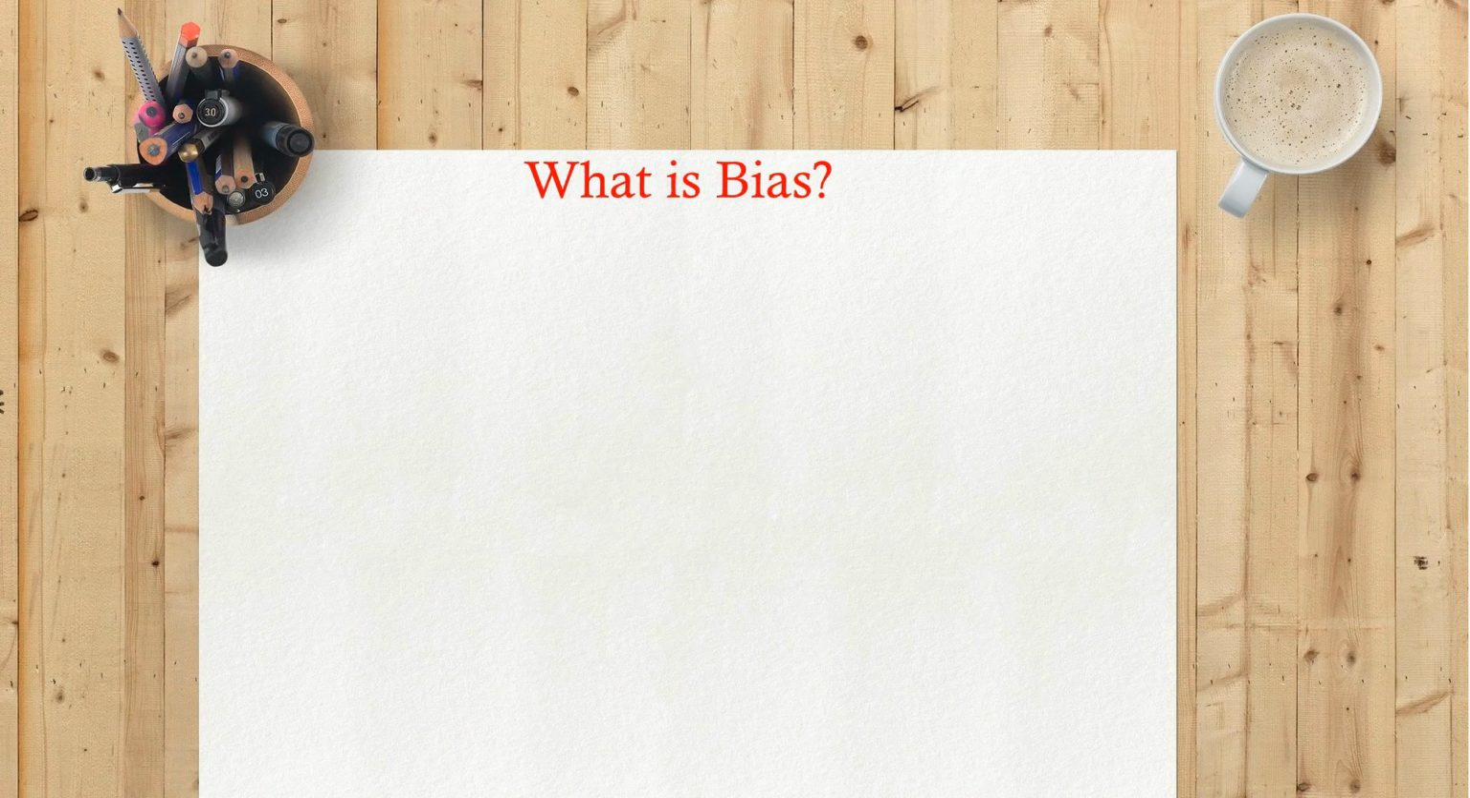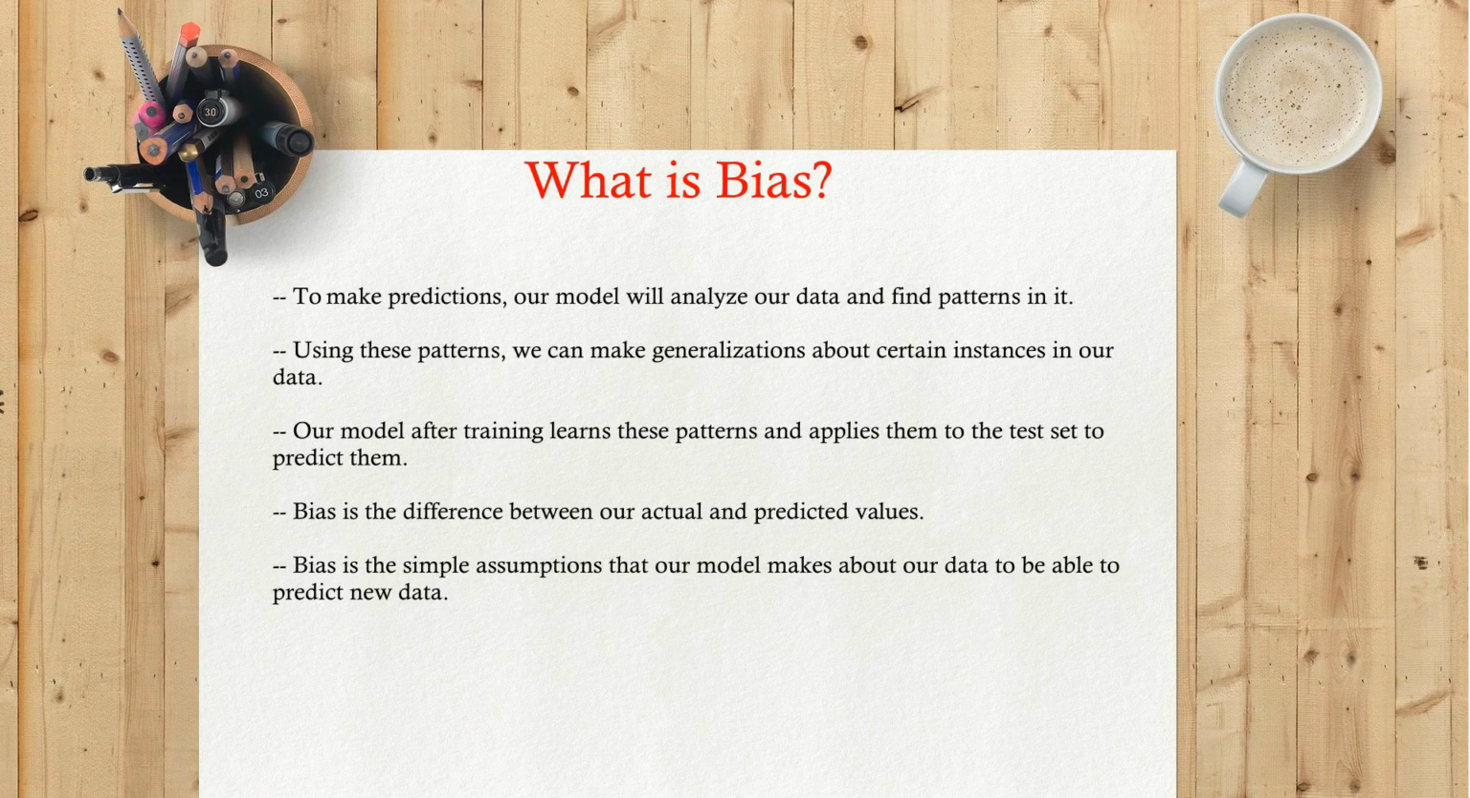What is bias? To make predictions, our model will analyze our data and find patterns in it. Using these patterns, we can make generalizations about certain instances in our data. Our model after training learns these patterns and applies them to the test set to predict. Bias is the difference between our actual and predicted values. Bias is the simple assumptions that our model makes about our data to be able to predict new data.